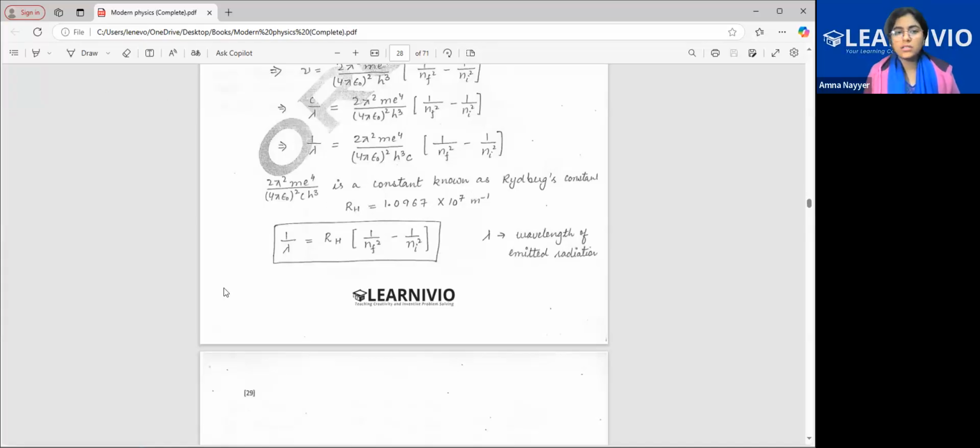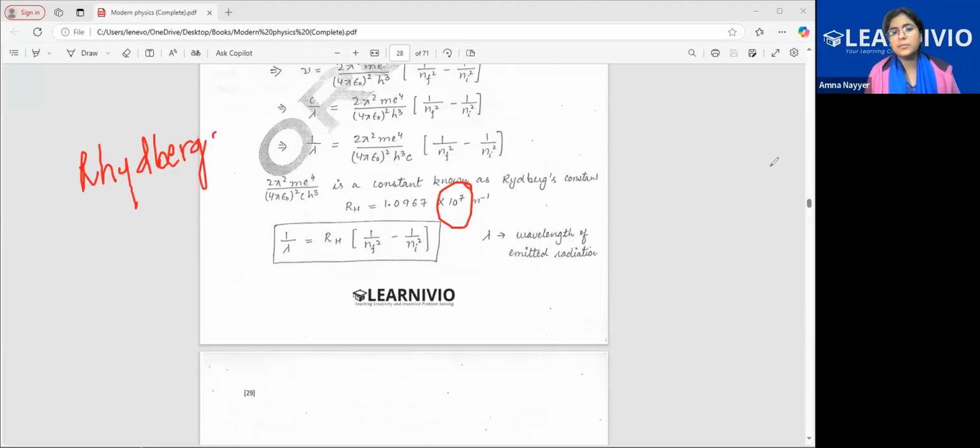So this is the constant's value, Rydberg's constant, 1.0967 into 10 to the power 7. This is usually written as 10 to the power 7 per meter only. This is the Rydberg's constant. So this is the given Rydberg's constant.